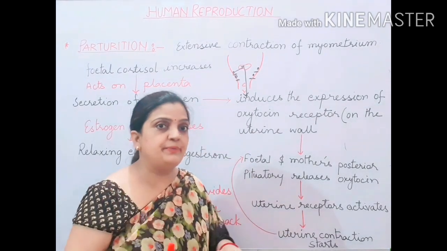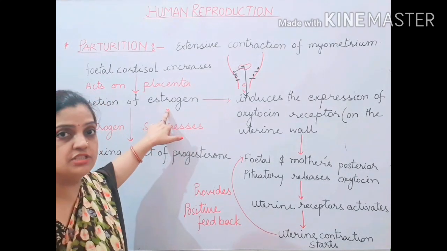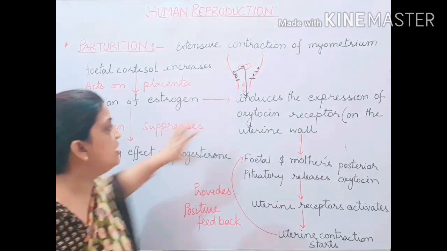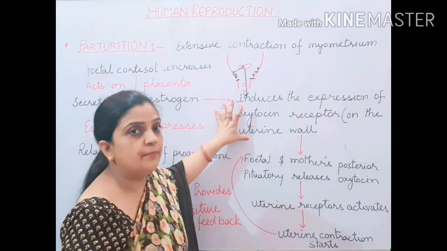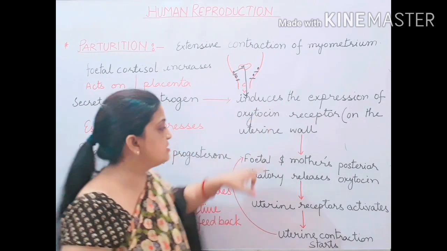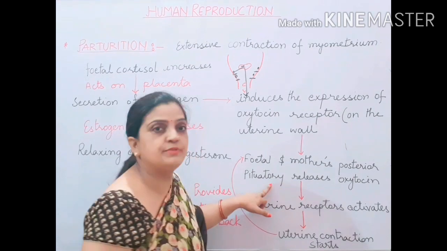I'll repeat it again. When estrogen secretion suppresses the relaxing effect of progesterone, the oxytocin receptors present on the uterine wall induce the secretion of oxytocin from the fetal and mother's posterior pituitary lobe.